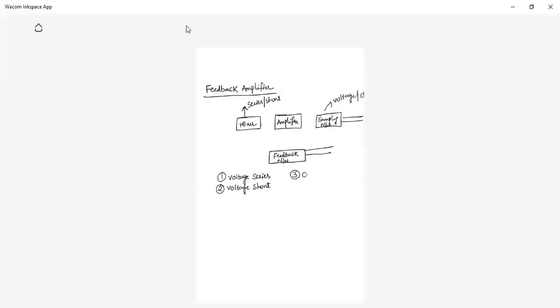Another one is current series. Another one is current shunt. These are the four types of feedback amplifier.